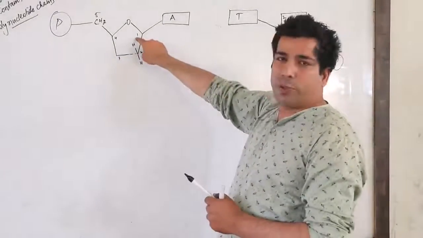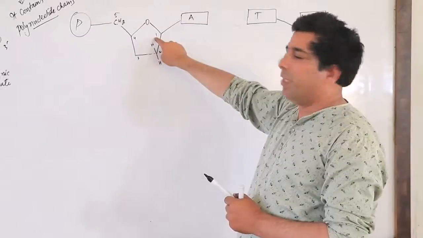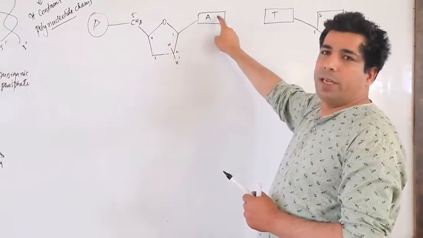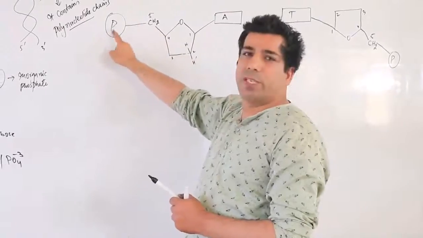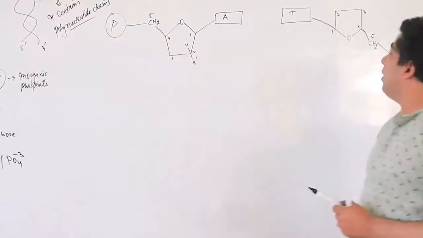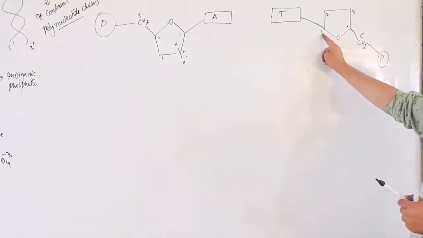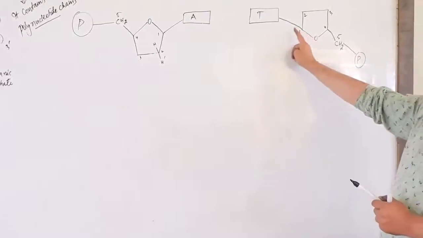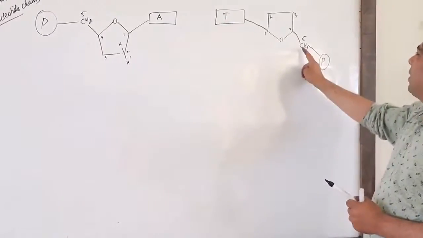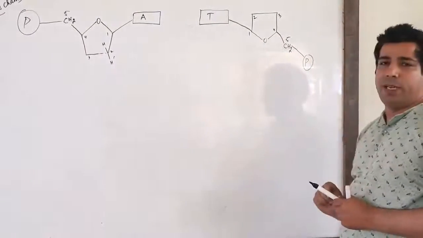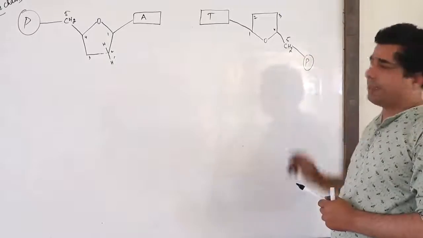The first carbon of sugar, deoxyribose, will be attached with the nitrogenous base, and the fifth carbon will be attached with phosphoric acid. In the same way, the first carbon of deoxyribose will be attached with the nitrogenous base, which is thymine, and the fifth carbon will be attached to the phosphate or phosphoric acid.